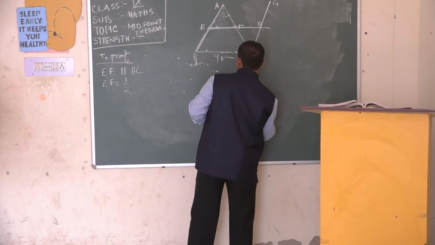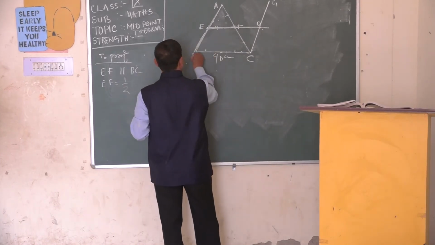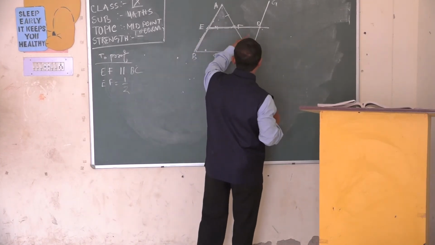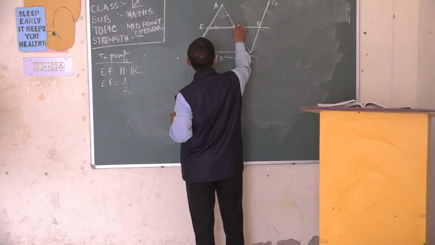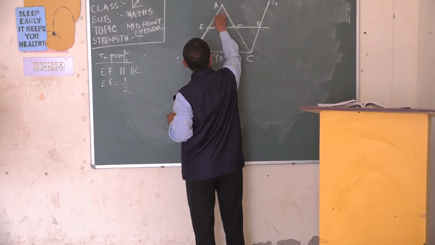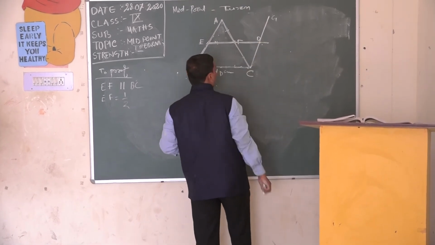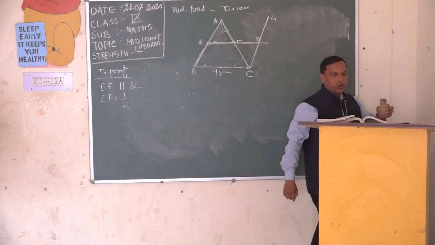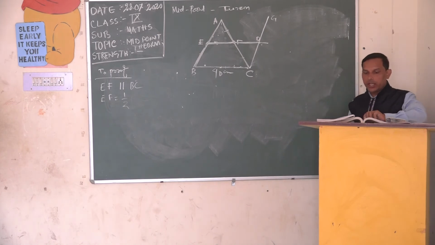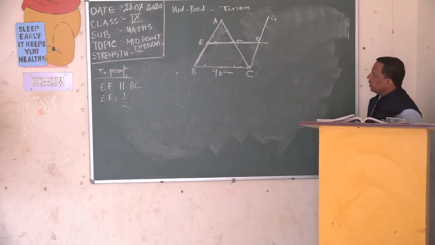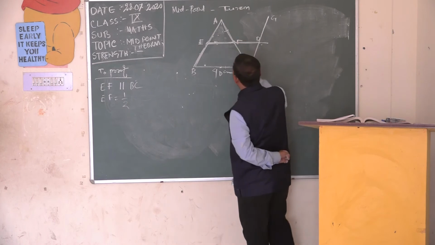The question is very simple here. Now you have seen in this figure, AEF is a triangle and FCD is also another triangle. Yes or no? AEF is a triangle and FCD is also a triangle.